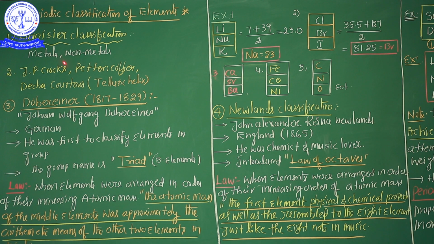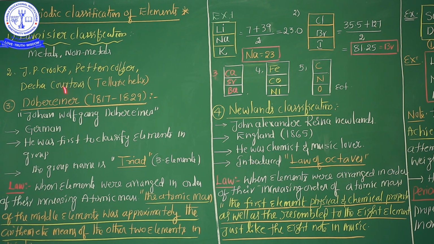Okay, so see here, introduction point of view. Who was the first to attempt the classification of the elements? The first scientist is Antoine Lavoisier. You know that very well. Who is Lavoisier? Father of chemistry, father of modern chemistry. So Lavoisier first attempted the classification of the elements.